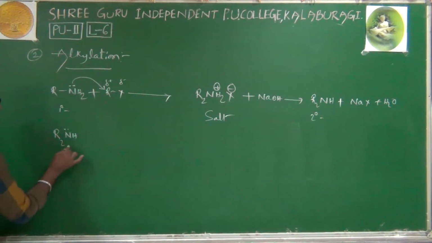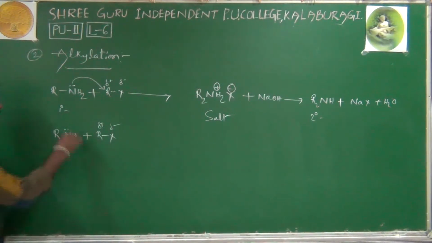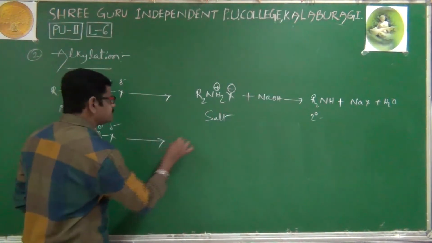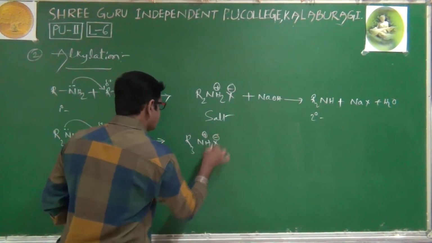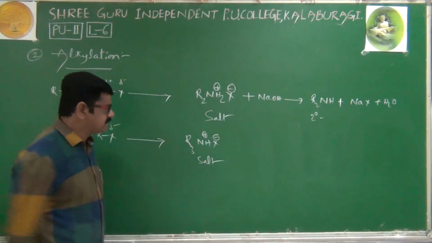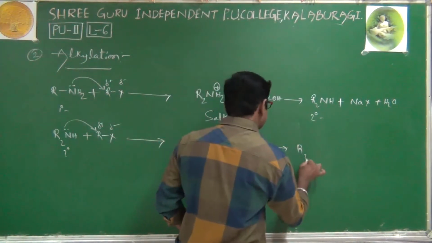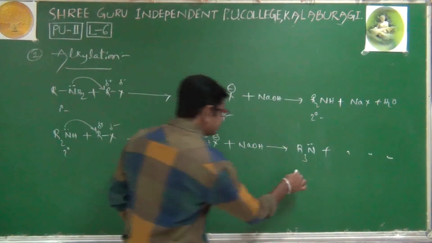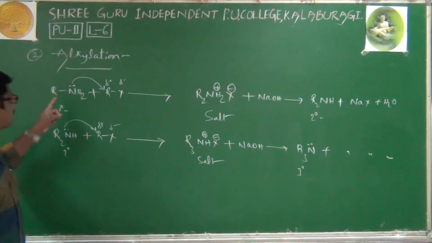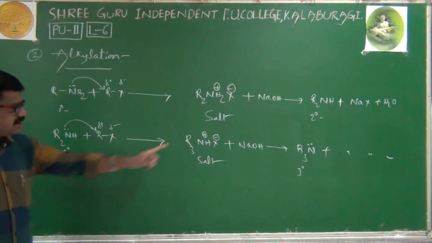And of course, again we will continue. This secondary amine, R2NH, is reacting with one more alkyl halide. Then again a new bond is forming between nitrogen and the alkyl group. You will get another salt, that is R3NH+ X-. And if this salt reacts with sodium hydroxide, you will get a tertiary amine R3N, and the byproducts remain the same. Means when primary amine is undergoing alkylation, we get secondary amine. When a secondary amine is undergoing alkylation, we will get tertiary amine.